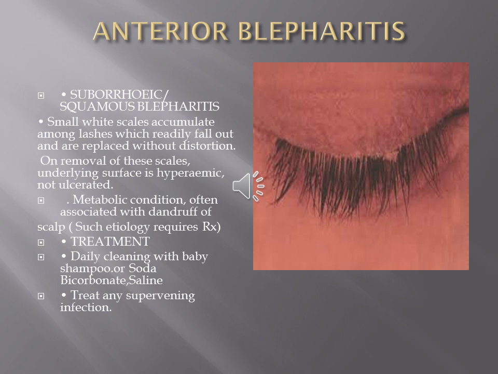This is the picture showing the squamous type of blepharitis, in which we can see scales collected at the roots of the eyelashes. On removal of these scales, we can find that this area does not have any underlying epithelial lesions, and the eyelash follicles are free.